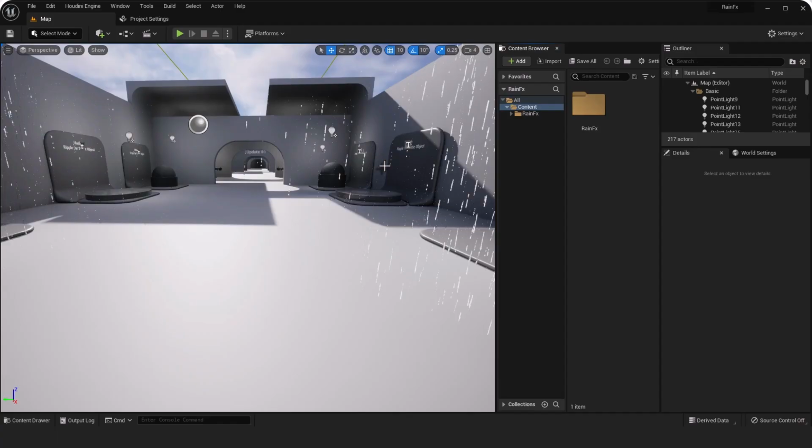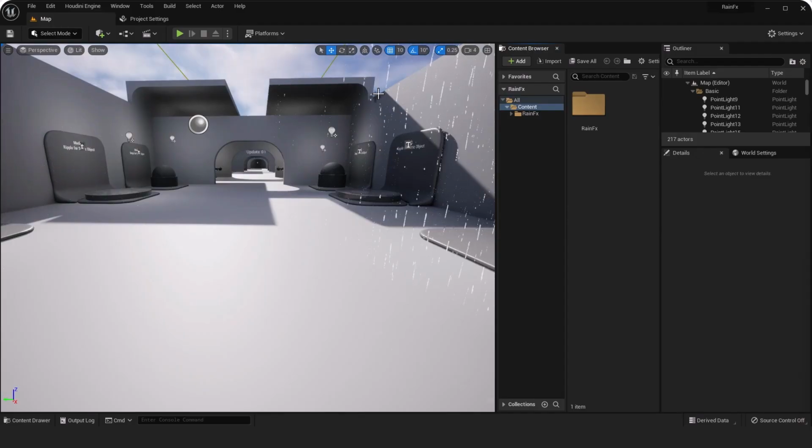Today we are going to talk about the rain. More specifically, we are going to learn how to create rain effects on our character. We want to create those raindrops that slide down the character's body and apply this effect to our own character. We are going to do this inside the rain project. The project is available on Fab, and you can find the link in the video description. So let's get started.